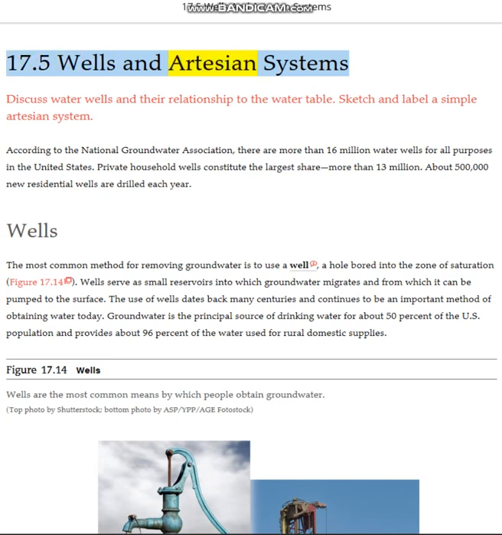17.5 Wells and artesian systems. Discuss water wells and their relationship to the water table. Sketch and label a simple artesian system.